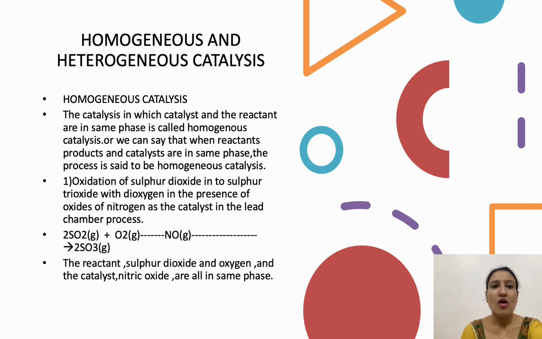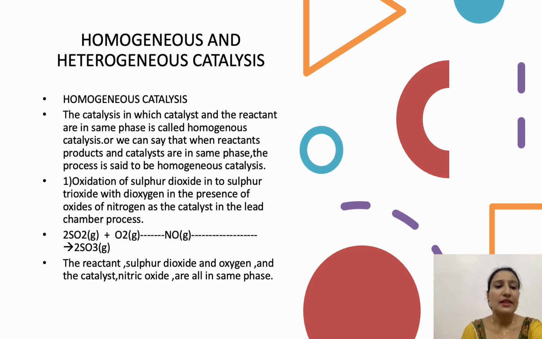Now next is homogeneous and heterogeneous catalyst. We hear this homogeneous and heterogeneous a lot of times in many classes, in English, in mathematics, in chemistry or in physics. But here the term homogeneous and heterogeneous catalyst is considered under catalysis. So homo, as the name indicates, is same, and hetero, as the name indicates, is different. So let's discuss the homogeneous and heterogeneous catalyst.